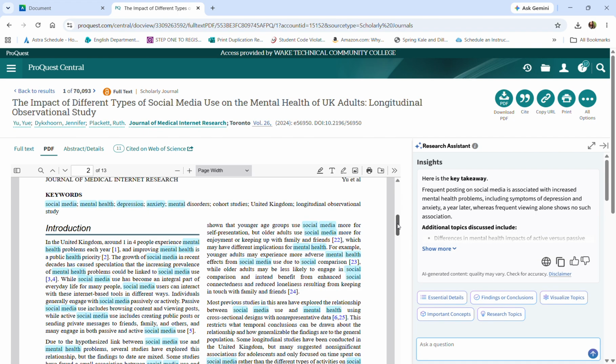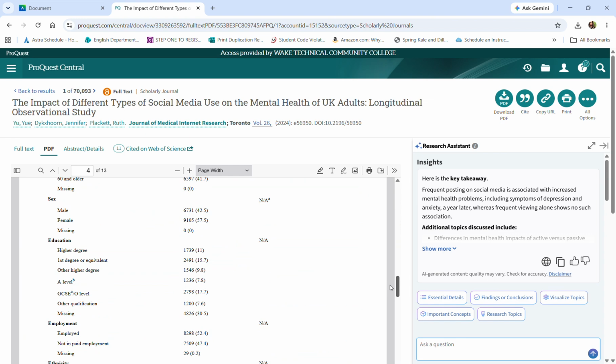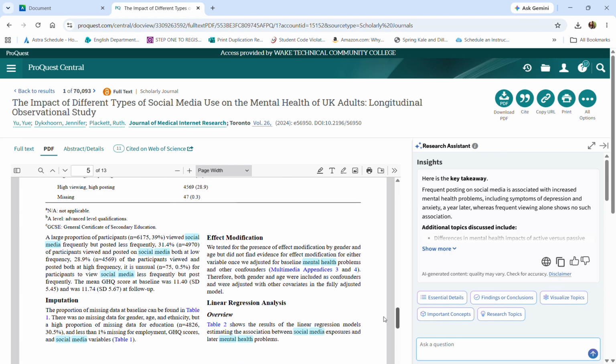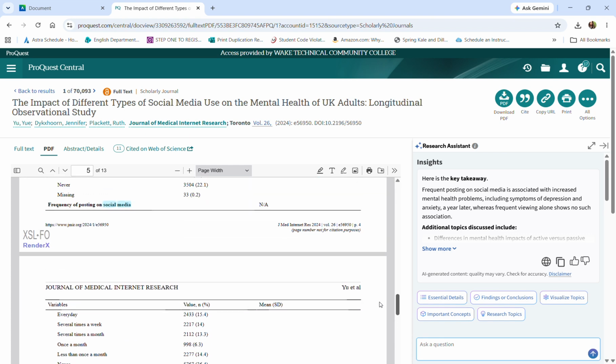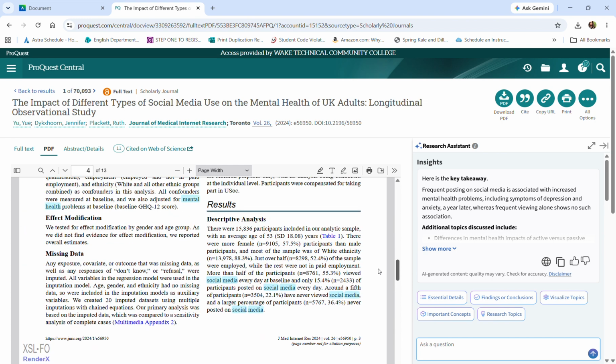Another point would be just remember the key takeaway of any article is going to be found in the end of it. So sometimes it'll be called a discussion and conclusion section. Sometimes it'll be called something like results. But that's another good place other than the abstract to see what conclusion the authors ultimately came to and whether or not it's something you think you could actually use.